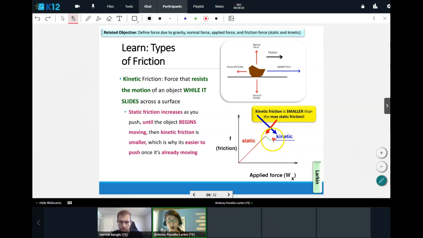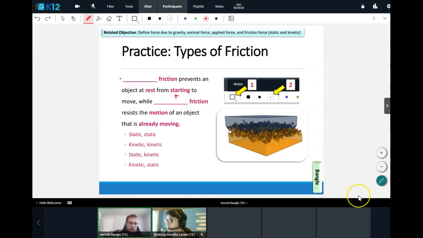So once things start moving, that kinetic friction is actually a little bit smaller than the static friction, and that is why things feel easier once they actually start moving. So again, static, you should think it stays in place, right? It has those same five letters right there. So static, you should think it's when the object stays in place. Whereas kinetic, we know the word kinetic means motion, so you should think of that as when the object is actually in motion.